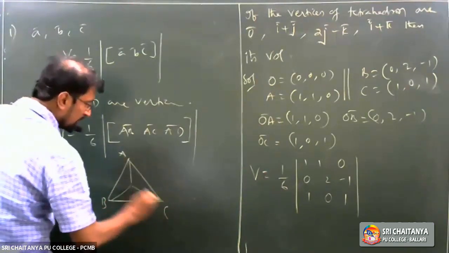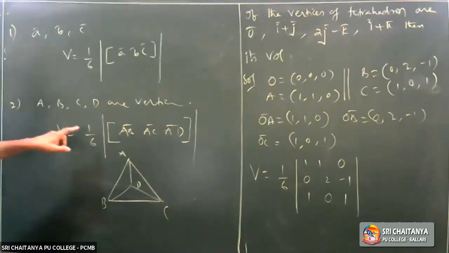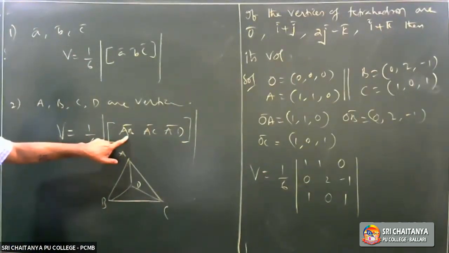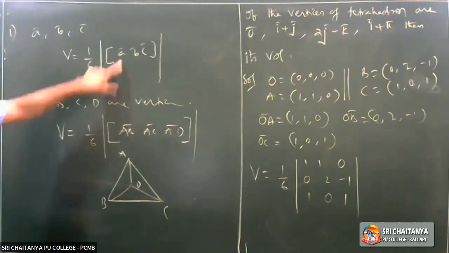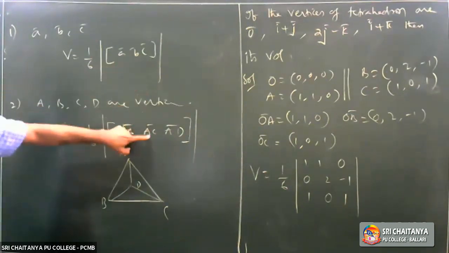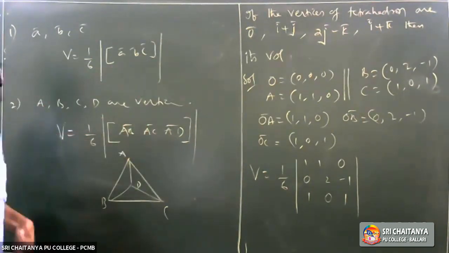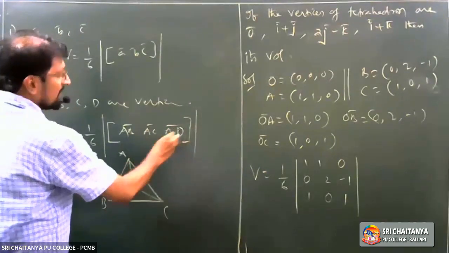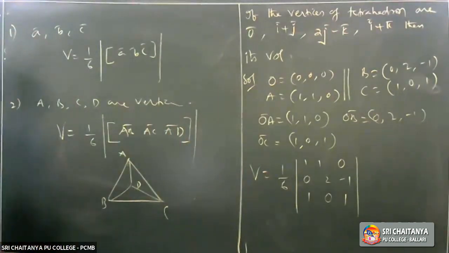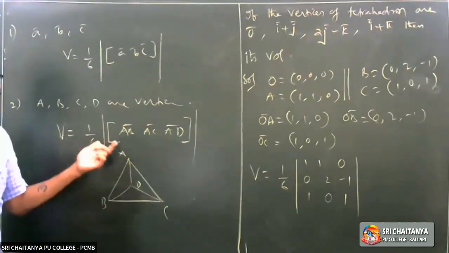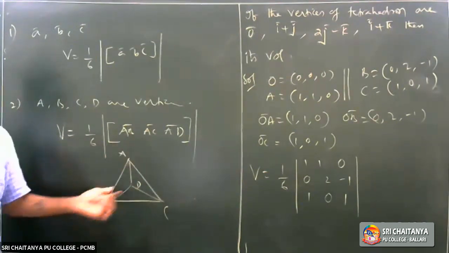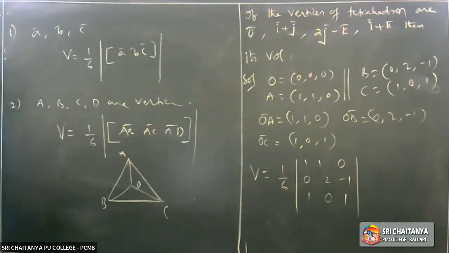Then its volume is given by 1 by 6 of... We are going to convert into 3 vectors like A bar, B bar, and C bar, right? So it becomes AB bar, AC bar, AD bar. 1 by 6 into box AB bar, AC bar, AD bar. Understood? So like that you should do.